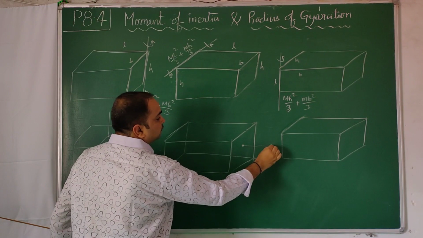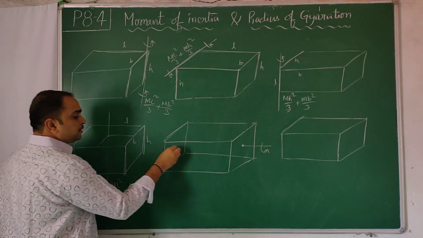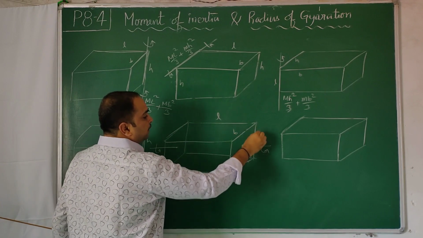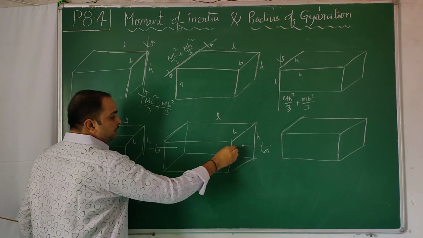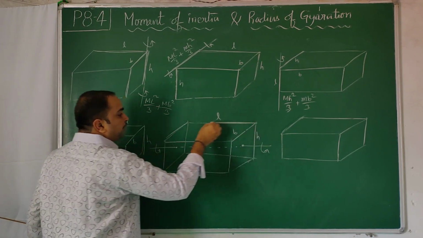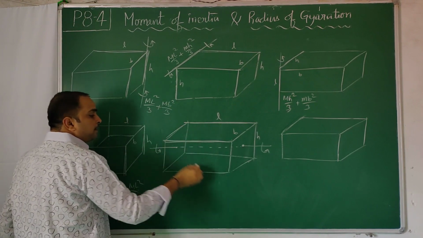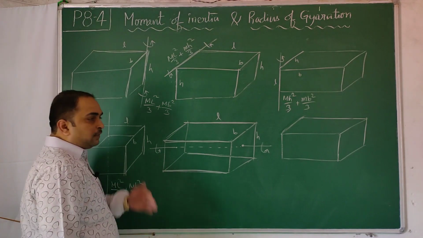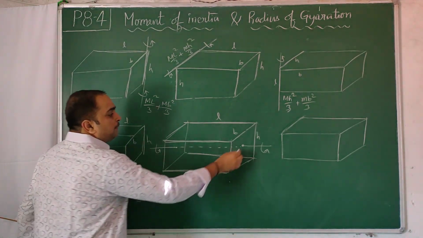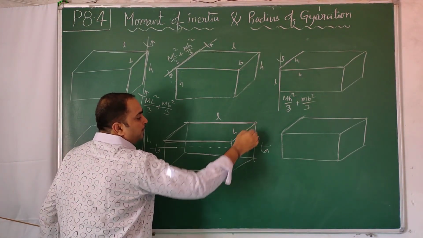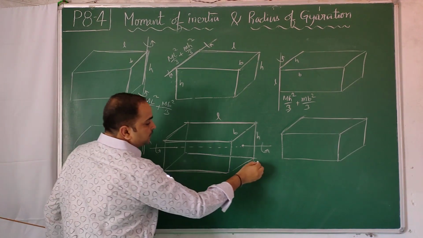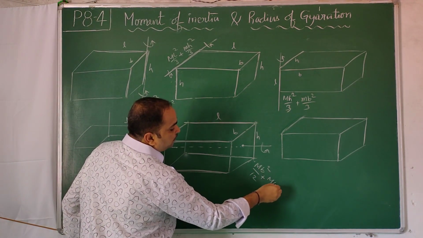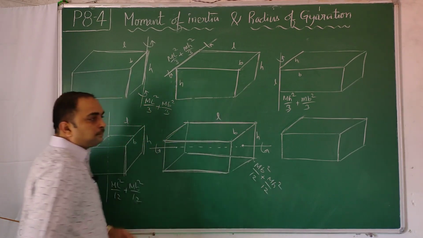Center of this axis, I rotate about that. Length, breadth, height. This line, if I extend it, will be parallel to the length, so the length will not be considered. But it is in the middle of the height and the middle of the breadth. So it is mb square by 12 plus mh square by 12.